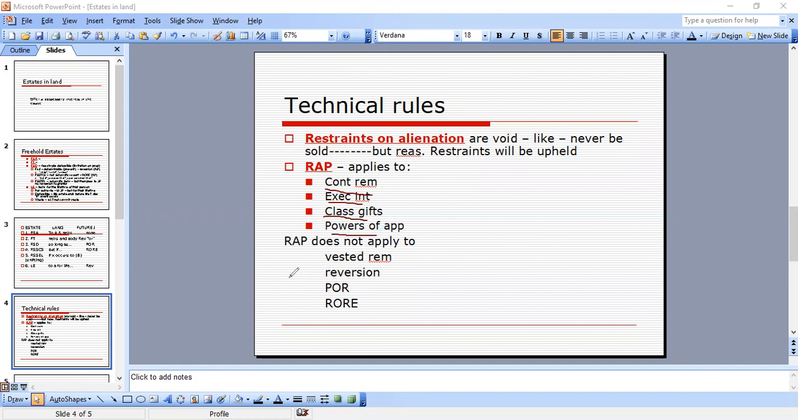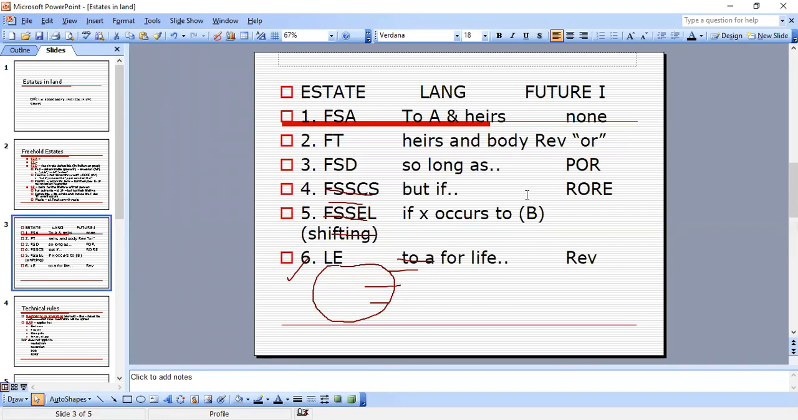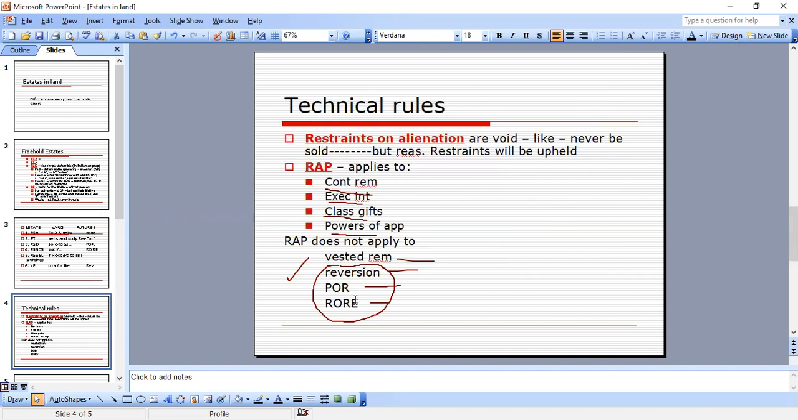Now, RAP does not apply to vested remainders, does not apply to reversions, possibilities of reverter, or rights of reentry. And remember, these are the future interests. If we go back here and look at our chart, the future interest for an FSD is a POR, possibility of reverter, so we're not going to apply RAP there. So if we're talking about a fee simple determinable, we're not applying RAP. Why? Because the future interest is a POR, okay? Or an RORE, which is a right of reentry.